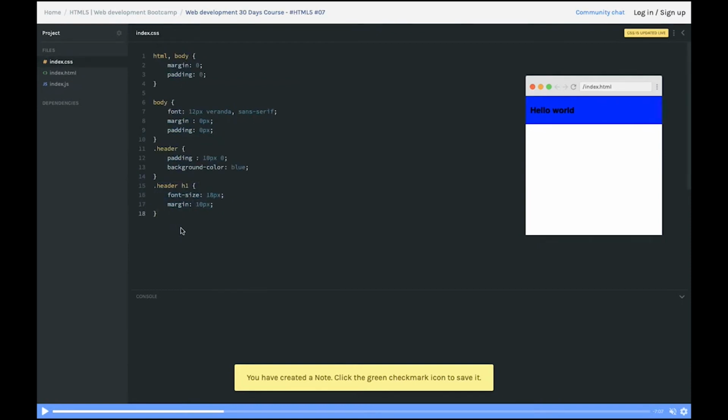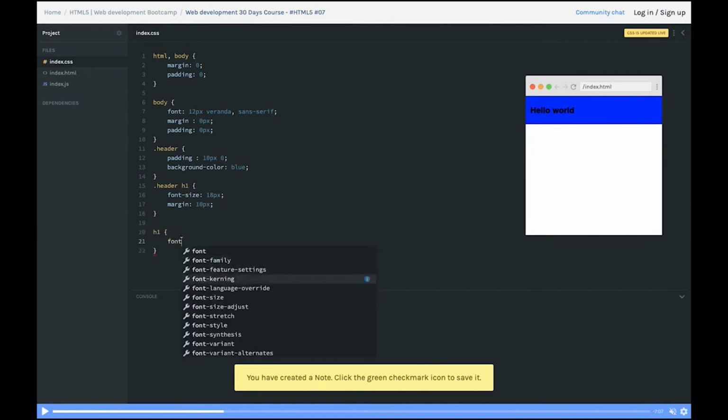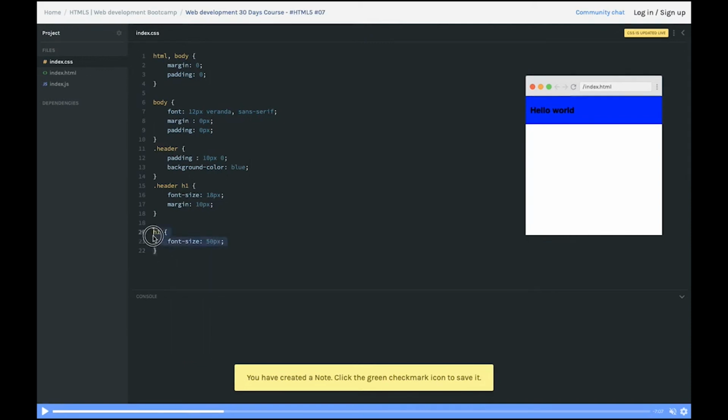If you put, okay, this is my h1 tag, and I have font size and font family and all these things. If you try to make it global, okay, if I make it 50 pixel, then this h1 tag will be applied everywhere in the web application. But I want only that h1 tag which is inside header to take this font size and margin. So you can just specify, you can expand it. Okay, this is element with class header. Inside that we have h1 tag. That's why I'm applying that CSS only here.